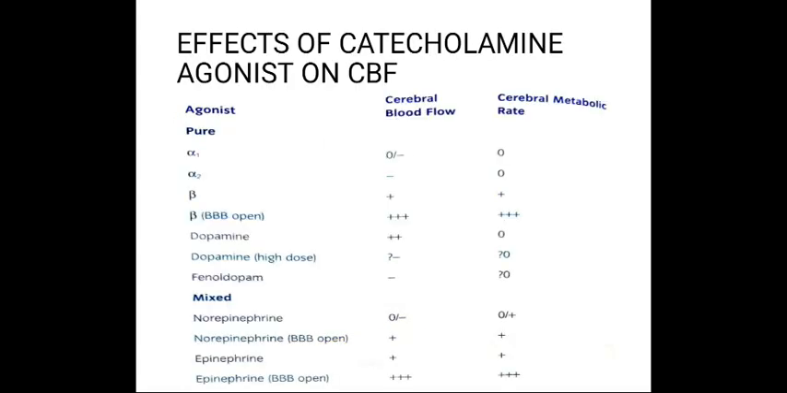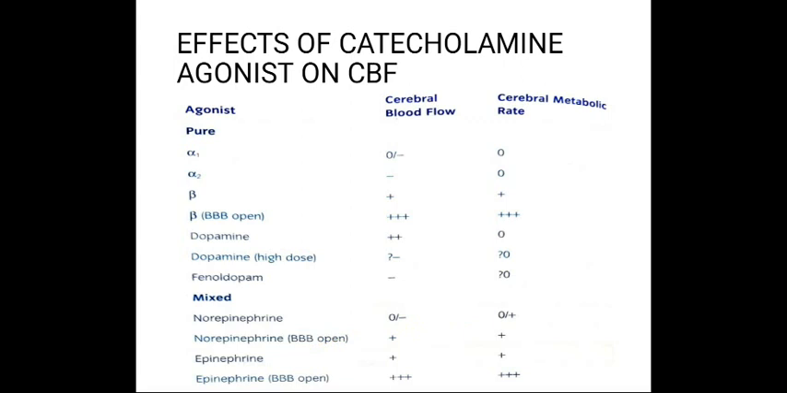This chart shows the effect of catecholamine agonist on cerebral blood flow. Now, agonist, pure agonist and mixed. In pure, that is alpha 1 agonist. Alpha 1 agonist, 0 means there is no effect. Alpha 1 agonist effect on cerebral blood flow, there is no effect on cerebral blood flow,